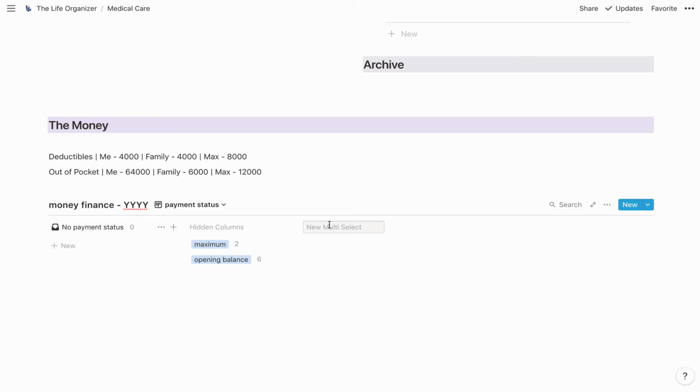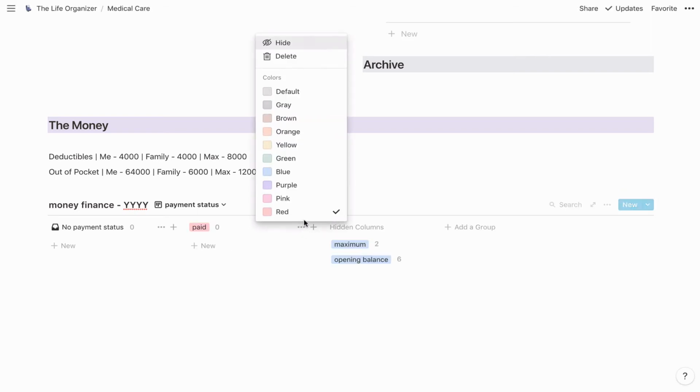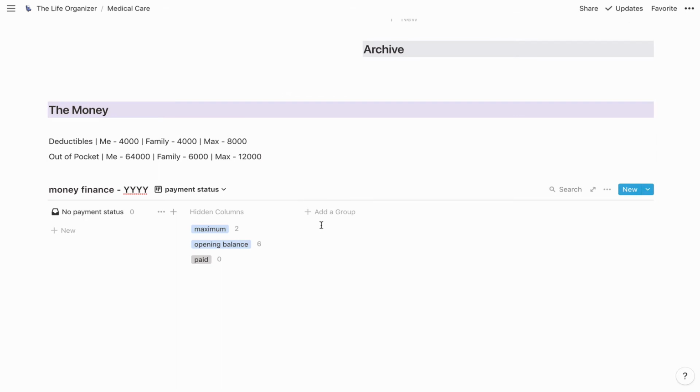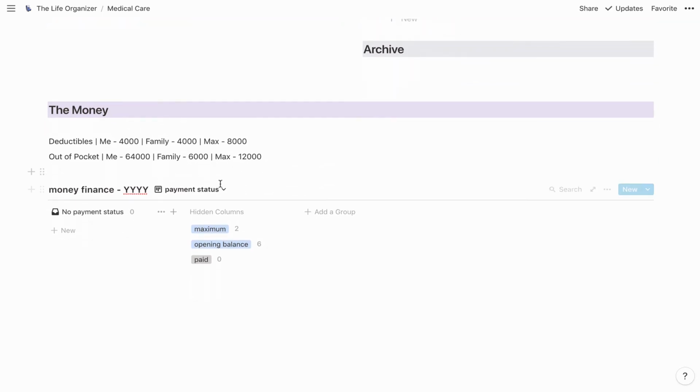I'm going to add a group of paid, which, let's make that gray, which I'm also going to hide. If it's paid, I don't need to see it in status. But obviously the ones that are still in process, you know, I want to see that. Or if it's paid but it's been submitted to insurance and I'm waiting for a response, I want to see that. Okay. So that's basically how the base template is going to work.